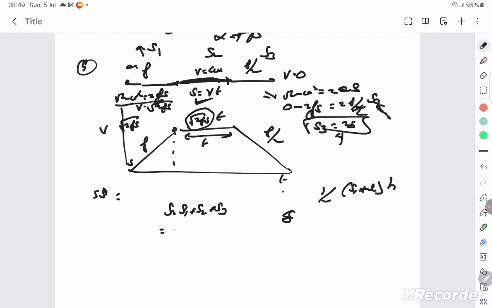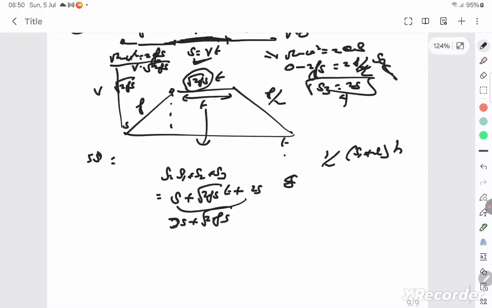What is s1? It's just s. What is s2? It is this distance, which is root of 2fs into t. What is s3? It is 2s. So this gets added, 3s plus root of 2fs into t, and that's my total distance. And that has been given to be equal to 5s in the question. So root of 2fs into t is equal to 2s.